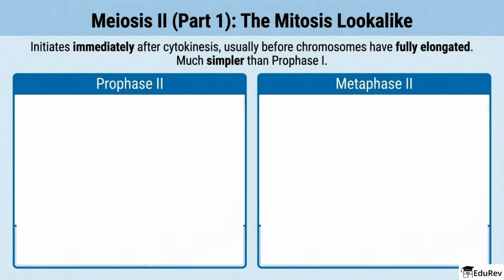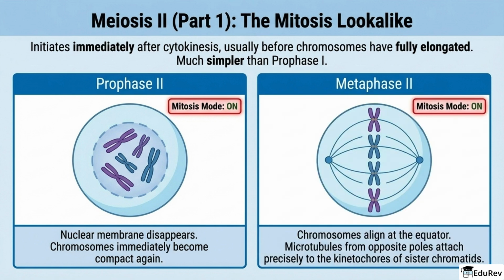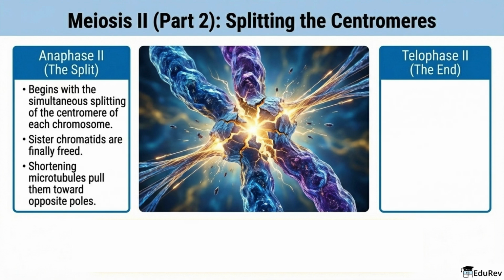In prophase II, the nuclear membrane disappears and the chromosomes compact again. In metaphase II, chromosomes align at the equator and microtubules from opposite poles attach precisely to sister chromatids. It is the mitosis lookalike phase of meiosis. Anaphase II is the actual split. The centromeres of each chromosome split simultaneously. Sister chromatids separate, and shortening microtubules pull them toward opposite poles.